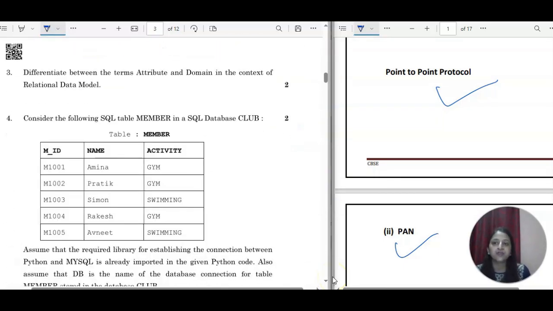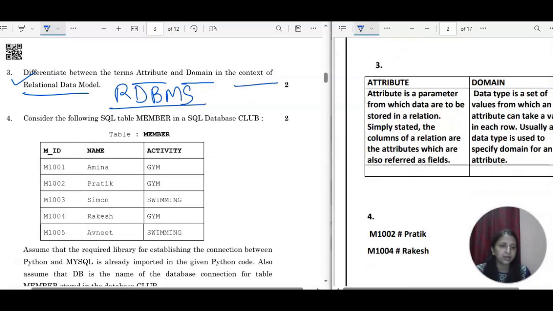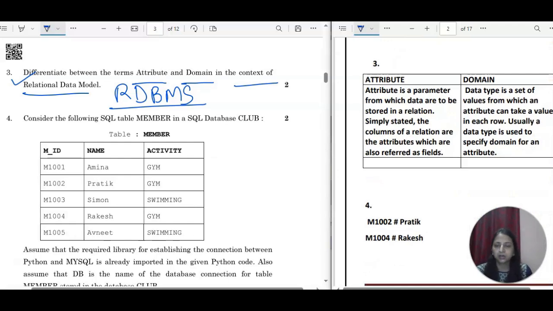Okay. Next question is: differentiate between the terms attributes and domains in the context of the relational data model, which is based on RDBMS, relational database management system. Well, this is a direct question. These types of questions you learn from the starting only in SQL. Now also these things are coming. Attribute is a parameter for which data are to be stored in a relation. Relation is nothing but a table only. So how the values are stored in a table, that is attribute only. Simply stated, the columns of a relation are the attributes, which are also referred to as fields.